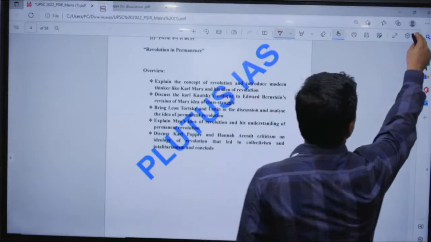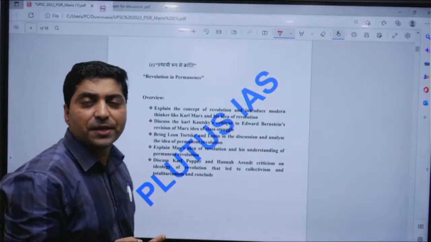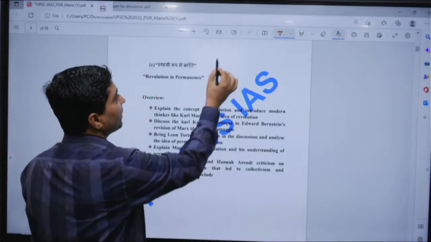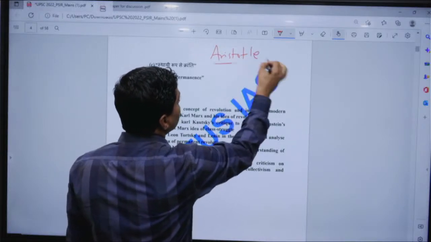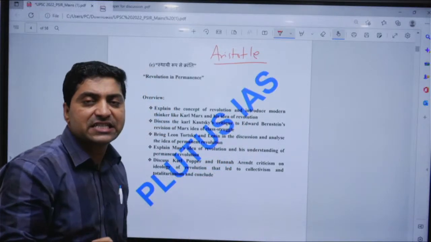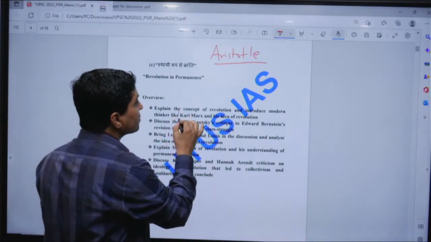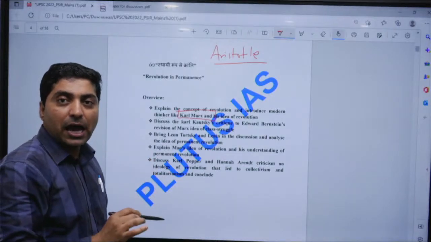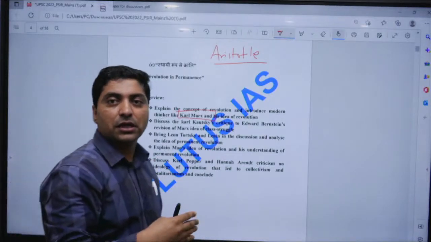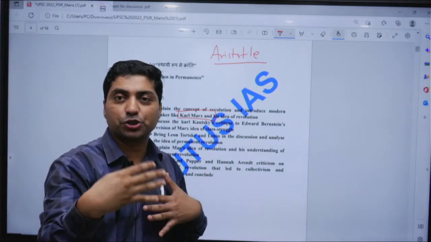Revolution in permanence. Now, the concept of revolution is given by Aristotle. But later on, in the mid 19th century, Karl Marx theorized the idea of revolution. He said that revolution is one means to achieve socialism.